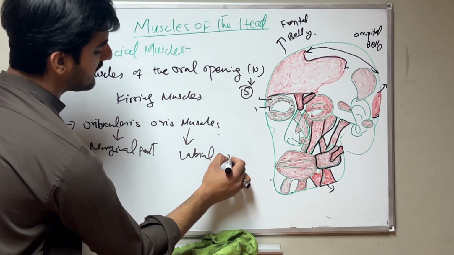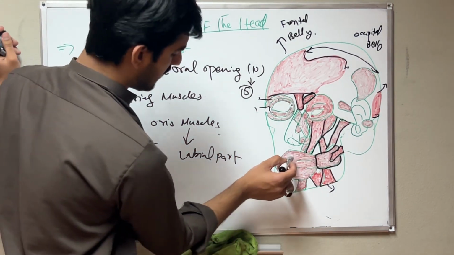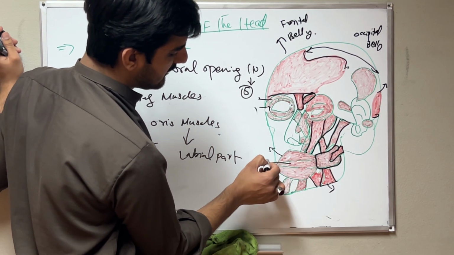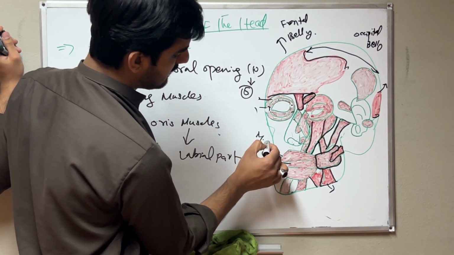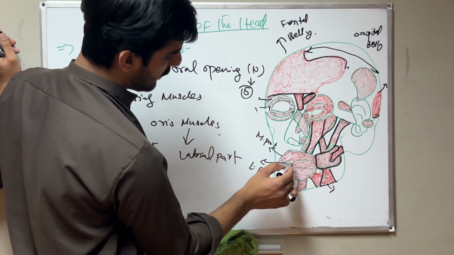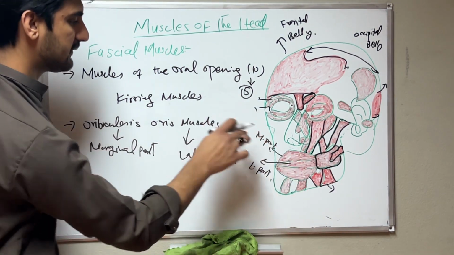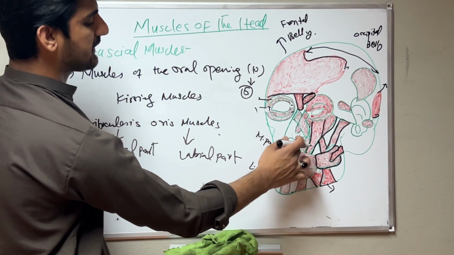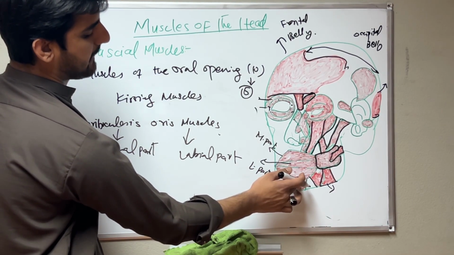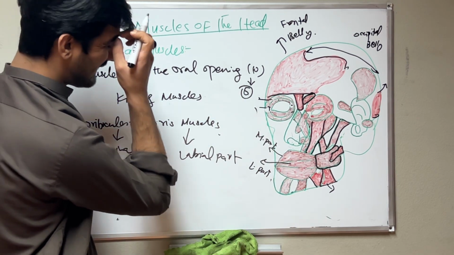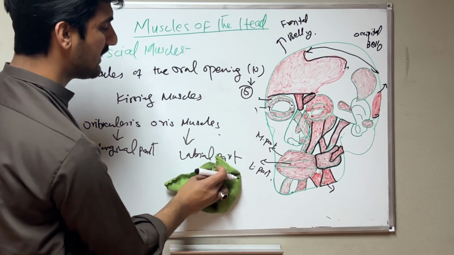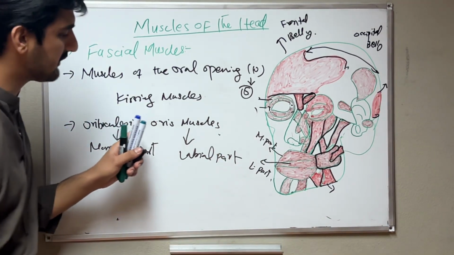Now I will show the labial part and the marginal part. You know, this is the orbicularis oris muscle, this is the marginal part, and this is the labial part. These originate from the alveolar process of the maxilla and the alveolar process of the mandible and insert in the angle of the mouth. This is very simple origin and insertion for the kissing muscle, the orbicularis oris muscle.